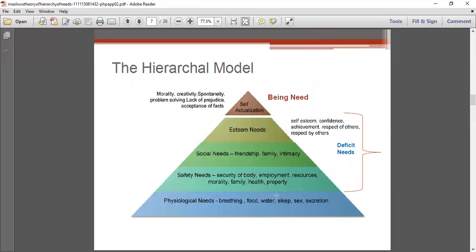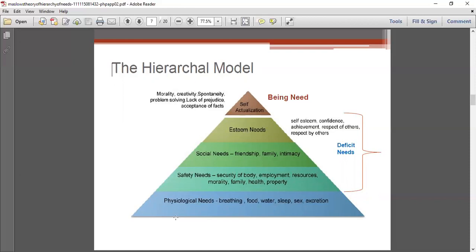So this is that hierarchical model. You can see that on the triangle he has clearly made the model. The base of the triangle is the physiological needs, which include breathing, food, water, sleep, sex, and excretion. Next, upon the basic needs, are the safety needs, which include security of the body, employment, resources, morality, family, health, and property. The third level is the social needs, that is, the need for love and belonging from friends, family, and intimacy. Next are the esteem needs, and the last one is self-actualization.